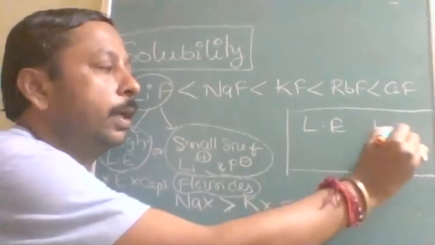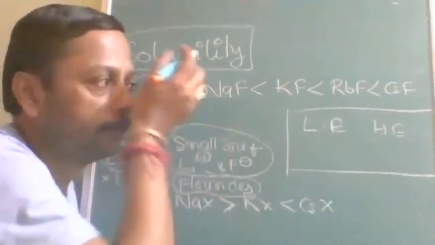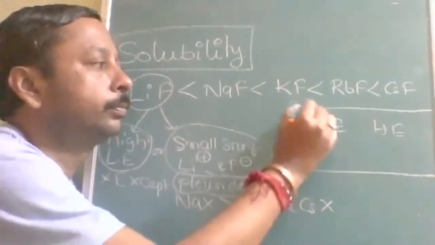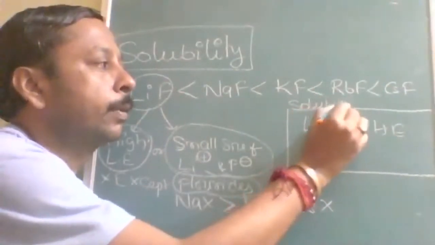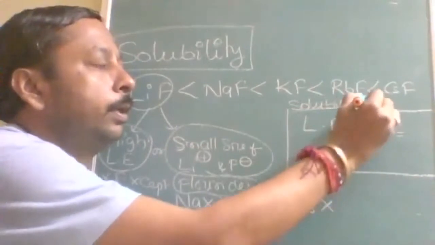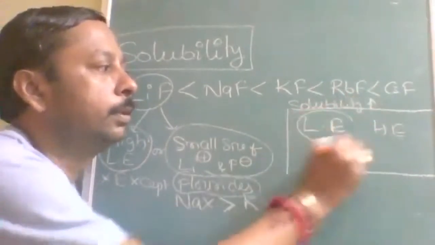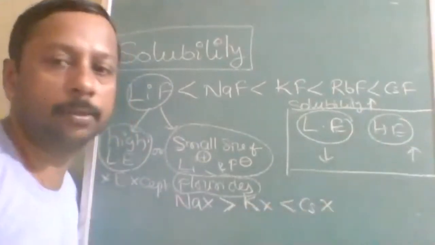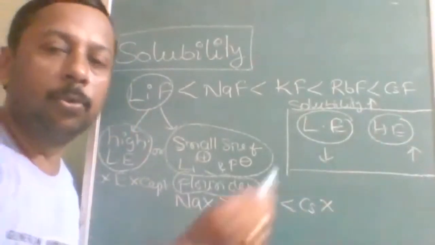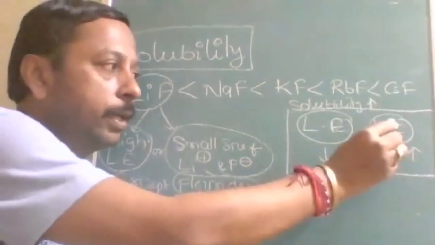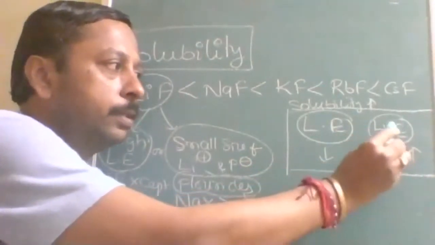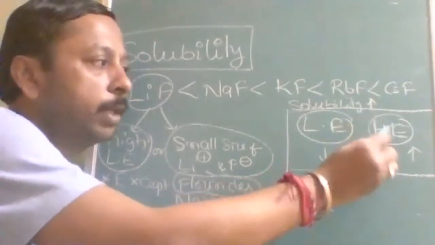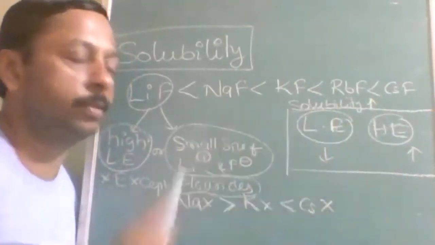Solubility increases when lattice energy decreases and hydration energy increases. Both depend on the same factors, size and charge. Sometimes one becomes dominant, sometimes the other.